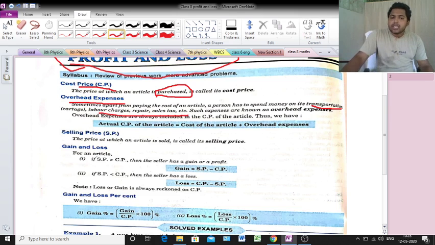This type of expense is known as overhead expenses. Clear? So what is cost price and what is overhead expenses? Clear?